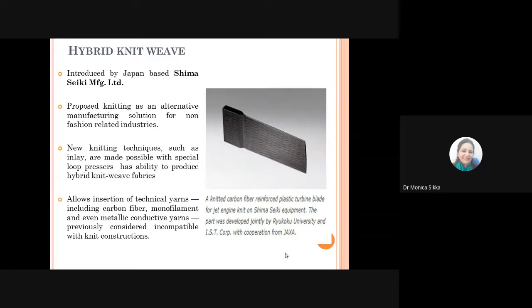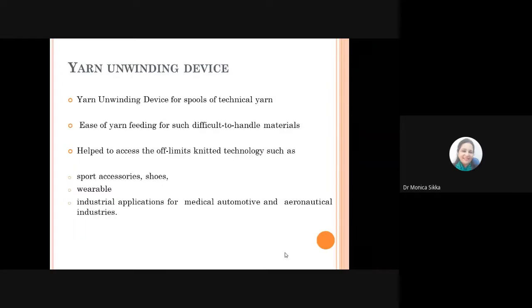So when we talk about the yarn unwinding device that should be used for these technical yarns which have to be inlaid into the fabric, then you need a specialized yarn unwinding device for the spools of this technical yarn. So you have to have the ease of feeding these yarns, which are otherwise difficult to handle.